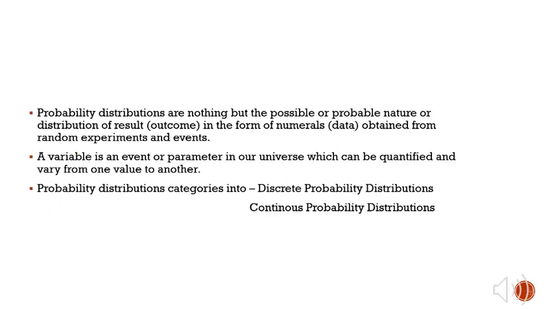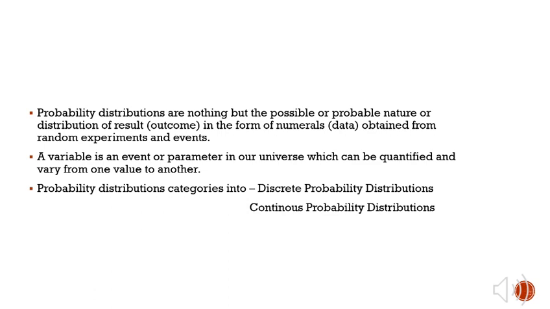These probability distributions are nothing but the possible or probable nature or distribution of a result or an outcome, which is in the form of numerical data, which can also be obtained from random experiments and events. A variable is an event or a parameter which can be quantified and varies from one value to the other.